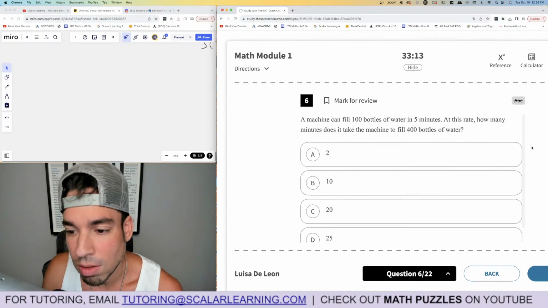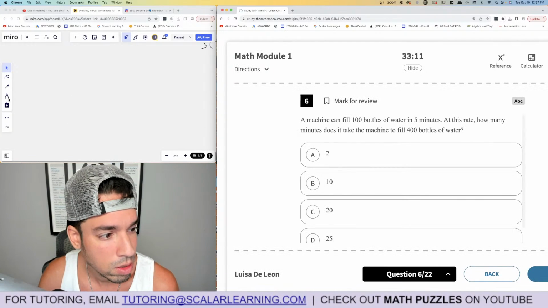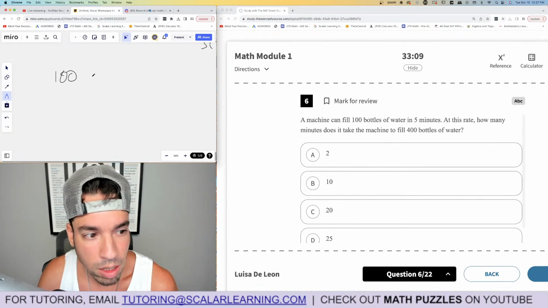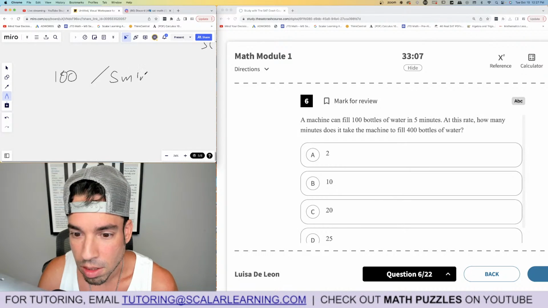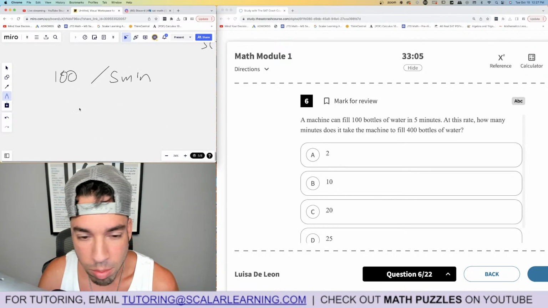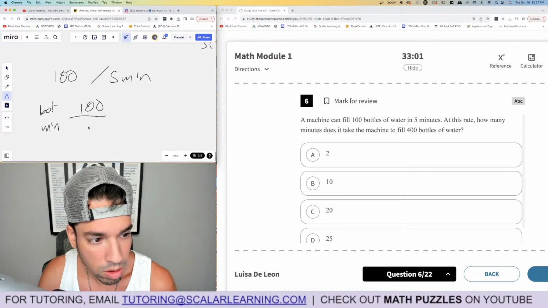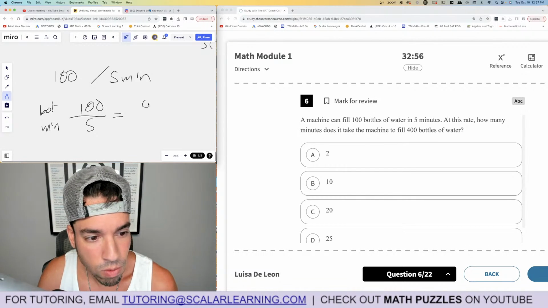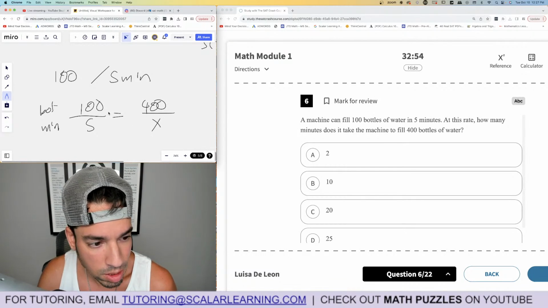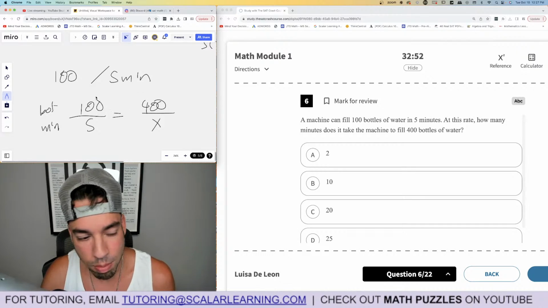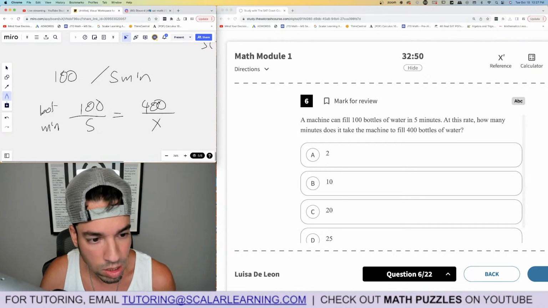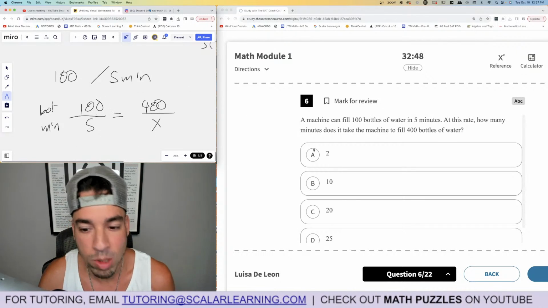6. A machine can fill 100 bottles of water in 5 minutes. Hold on. 100 bottles in 5 minutes. At this rate, okay, oh, this is a straight proportion. So bottles, minutes, okay? So 100 bottles in 5 minutes equals 400 bottles in X minutes. You could do the math probably mentally here. You don't even need to cross multiply. You see, this is times 4, so this would be times 4, so it should be 20.